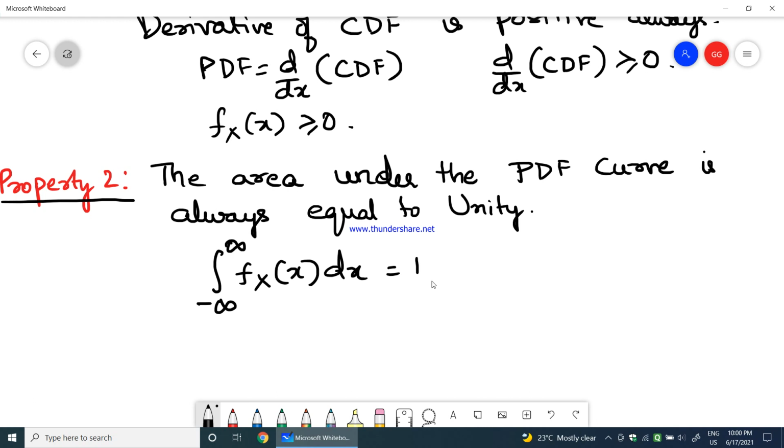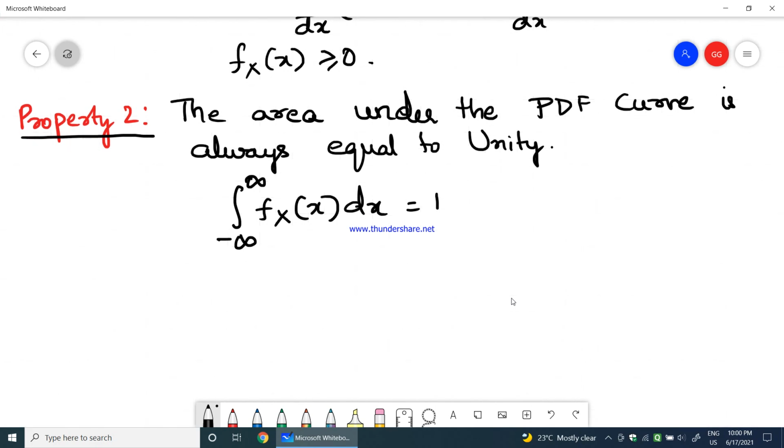So, let us see the proof for this. I hope this was the one which I wrote for Fx of infinity. Fx of infinity equals 1, right? So, this is Fx of infinity only. Okay, let me go with the proof for this.